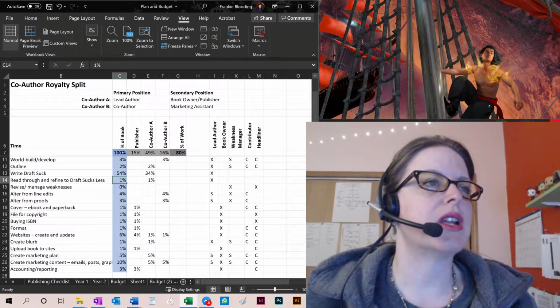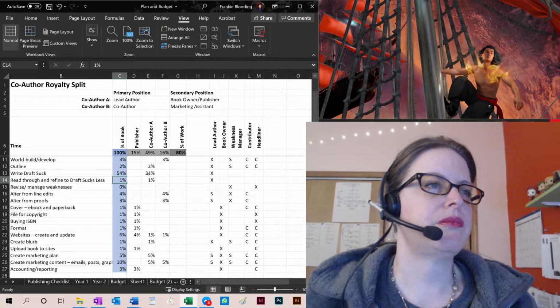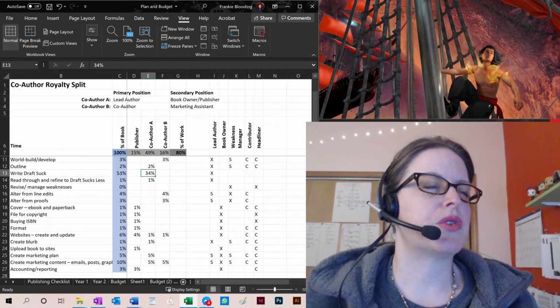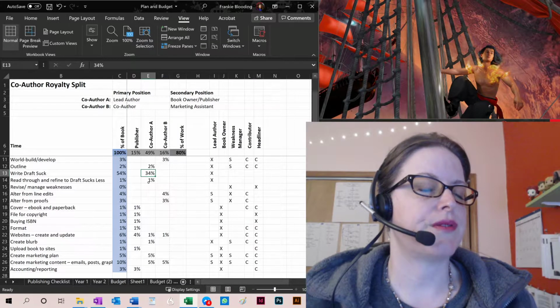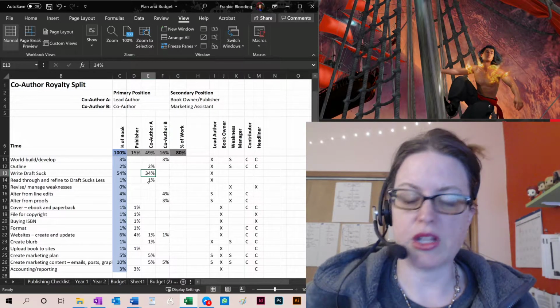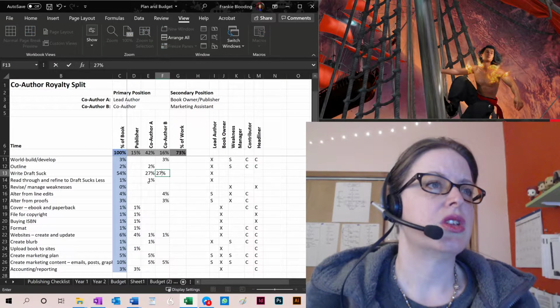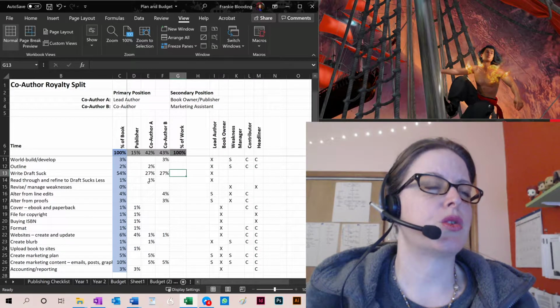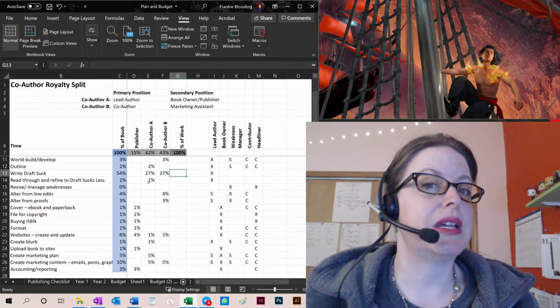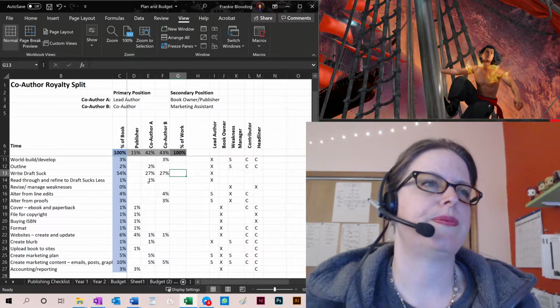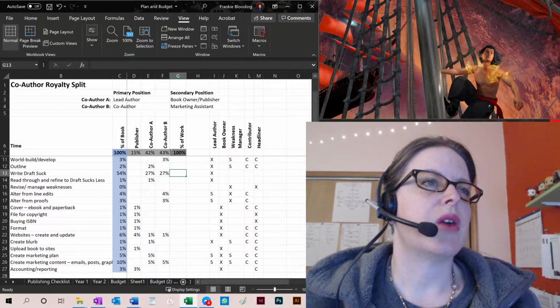Right? So now we're at 100% here. Now this 54% needs to be divided in half. 54 divided by 2 is 27. So co-author A gets 27% and co-author B gets 27%. Now we're up to 100% here as well.